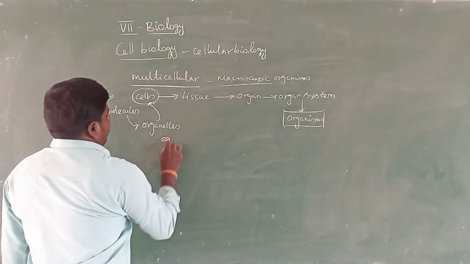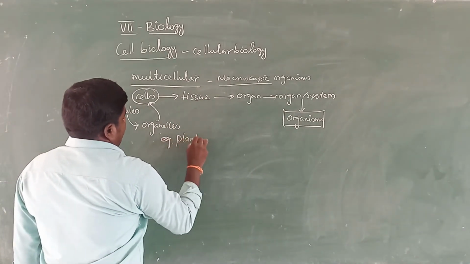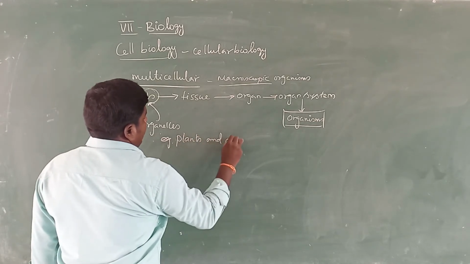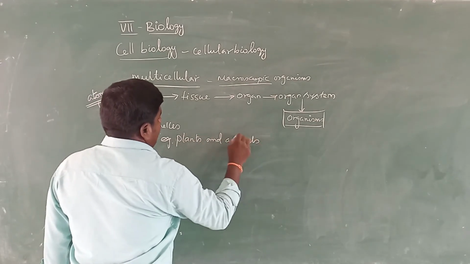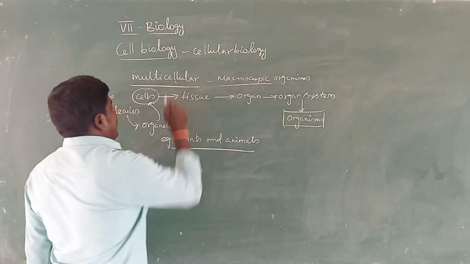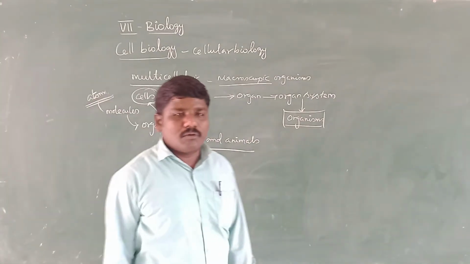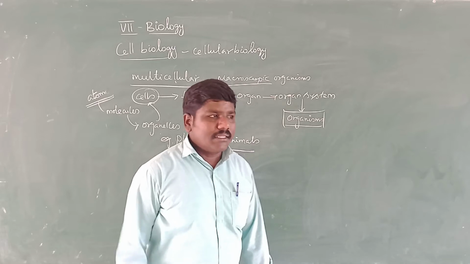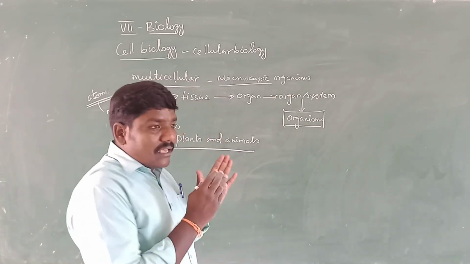For example, plants and animals are multicellular organisms. Next we go to cell to organism.